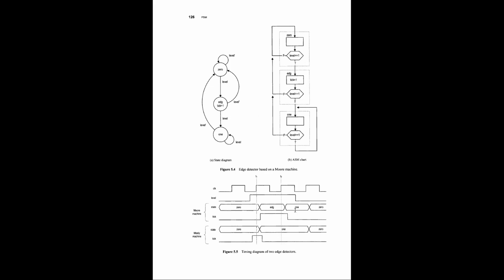Sir, I have a question. Why is the output tick not defined in the first and the third bubble, meaning the 0 and 1 ones? Yes, it's a good question. It's not defined. I think it is assuming it is 0. Okay, yeah, sir, we are assuming it is 0. But in coding we will define it. We will do that in coding. Okay, sir.